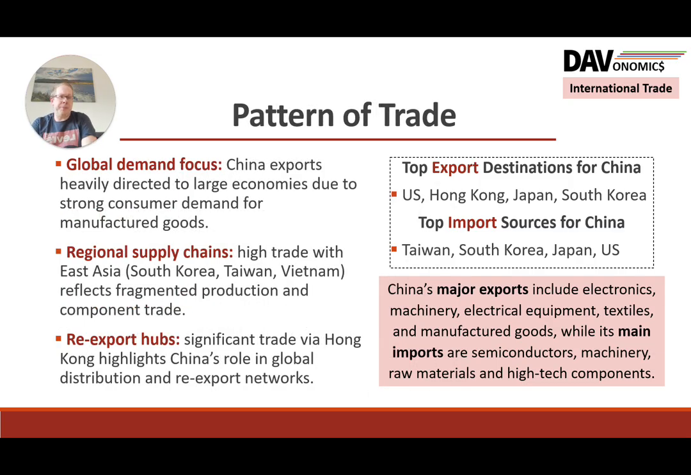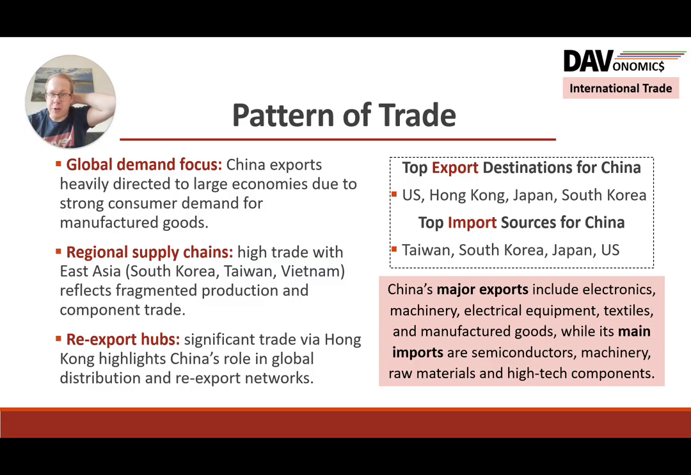Now, in terms of pattern of trade, so we know in some ways what they export: the electronics, machinery, textiles, manufactured goods. And obviously to produce those, they need machinery, raw materials, high-tech components. So that's the general sort of trading relationships going on.